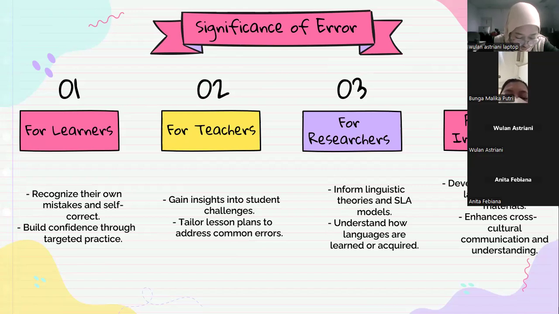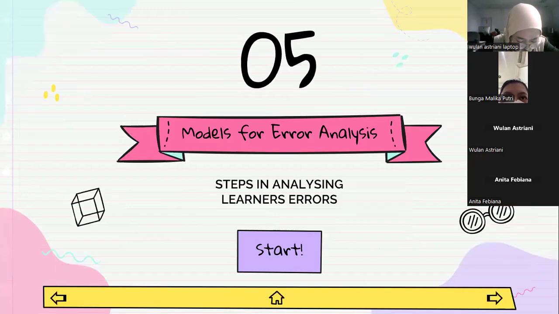For research, significance of error offers insights into how language is learned and contributes to the development of more effective second language acquisition. And number four, inform the creation of material that targets common errors and then enhance teaching method. Okay, next.